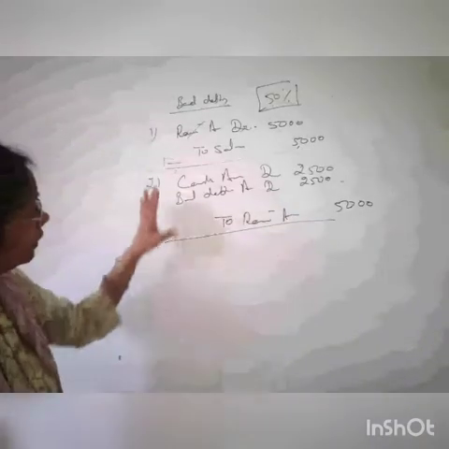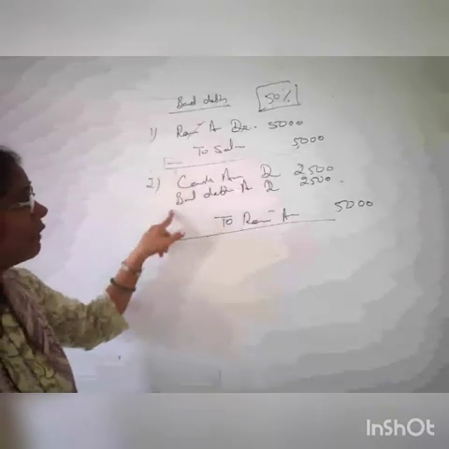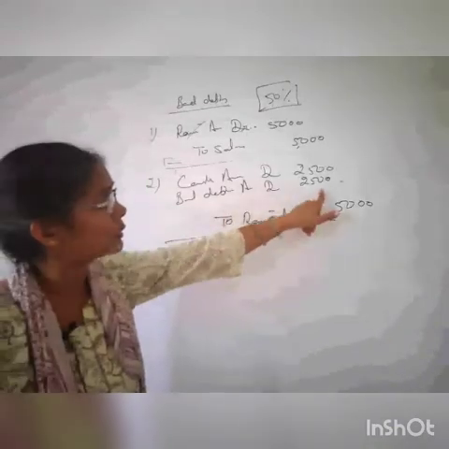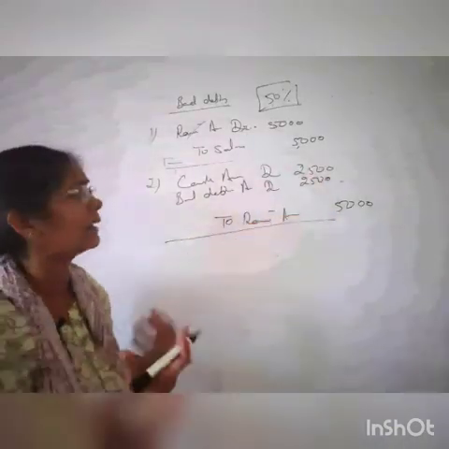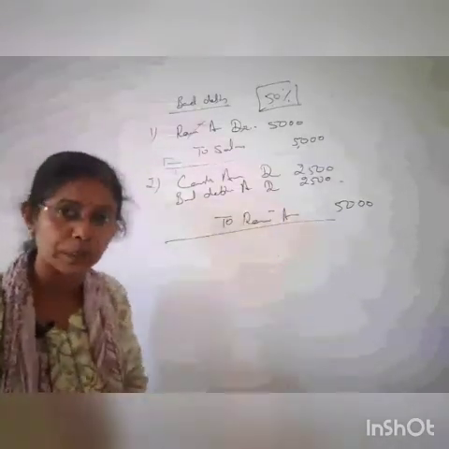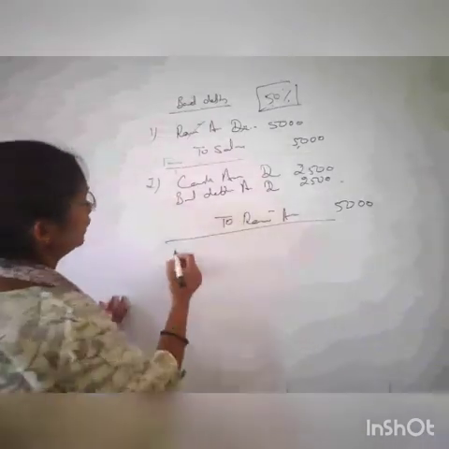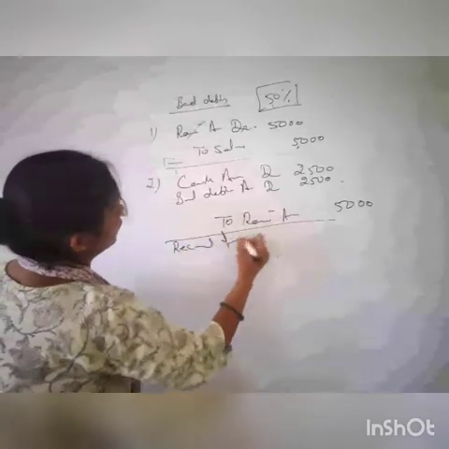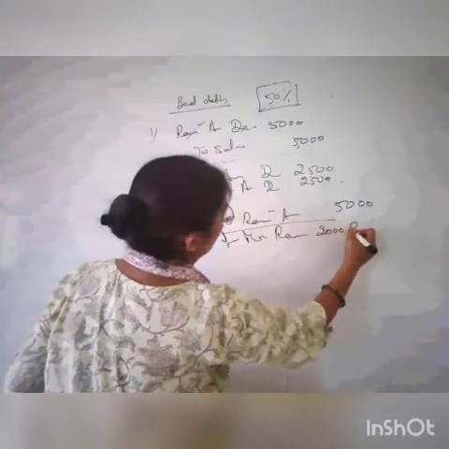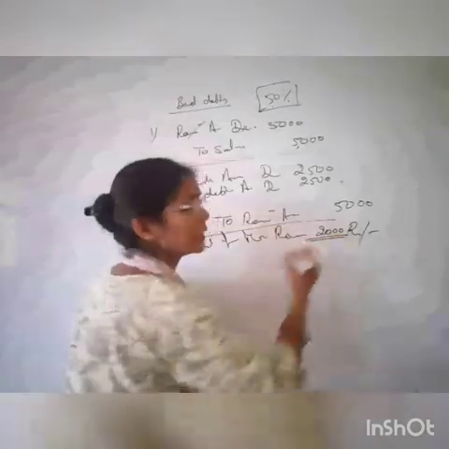Suppose in this case, we have declared him as bad debts. He has been declared as an insolvent, and we have received 25%, 50% from his estate. Now, this 2,500, whenever he has, he just came and said, he 2,000 rupees I'm paying. He has 2,000 rupees and he is paying to the firm. Okay. So your transaction can be received from Mr. Ram 2,000 rupees.